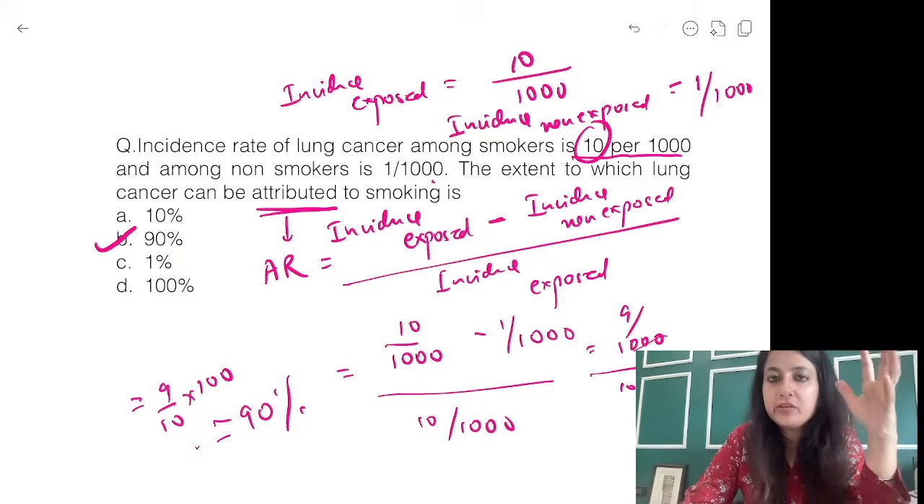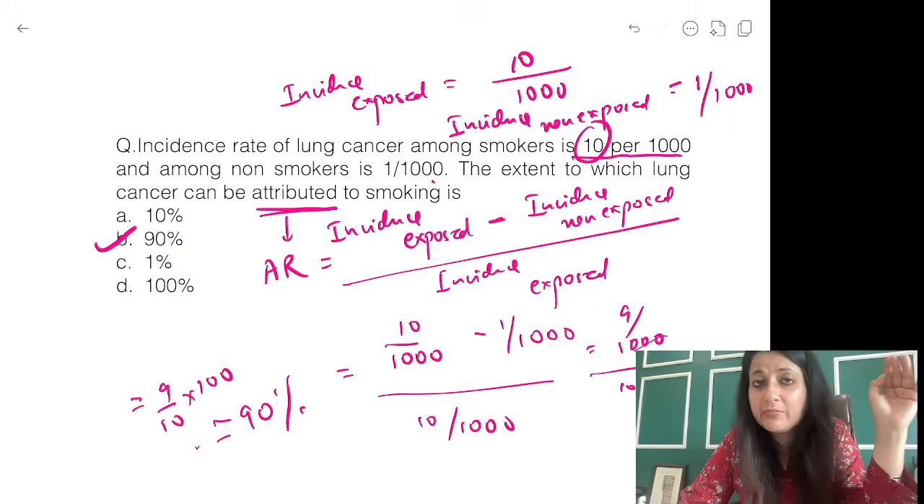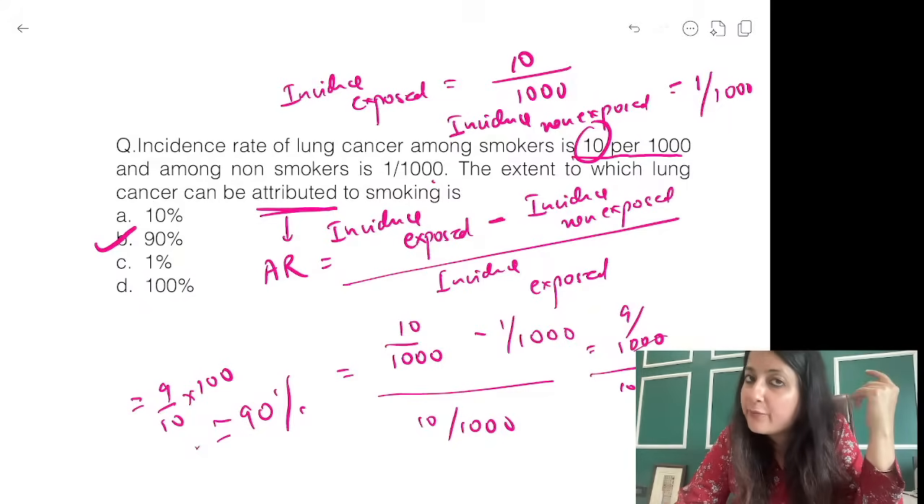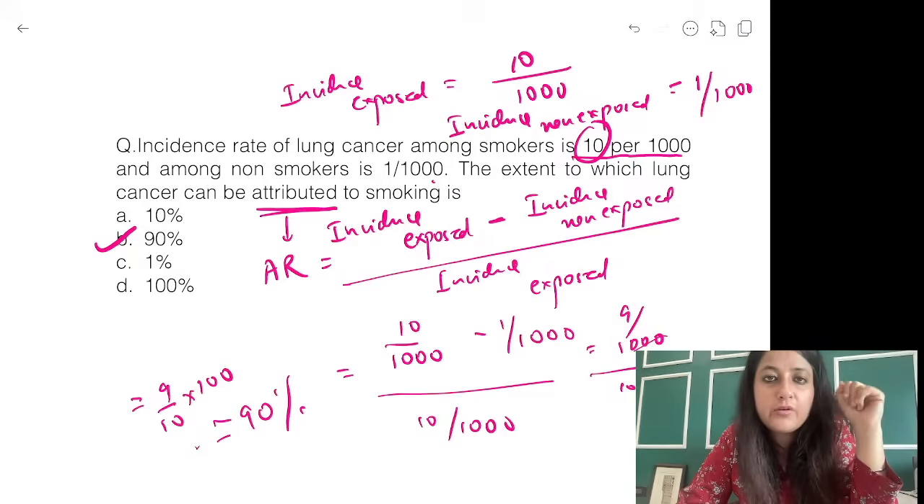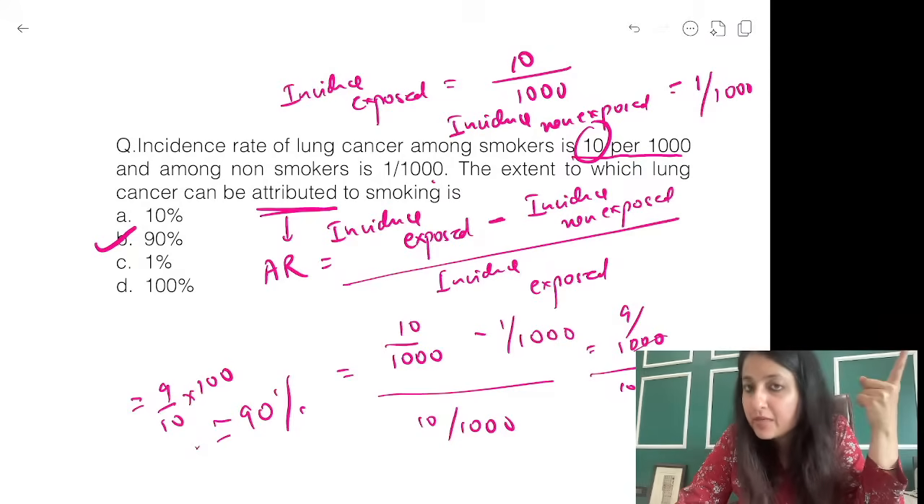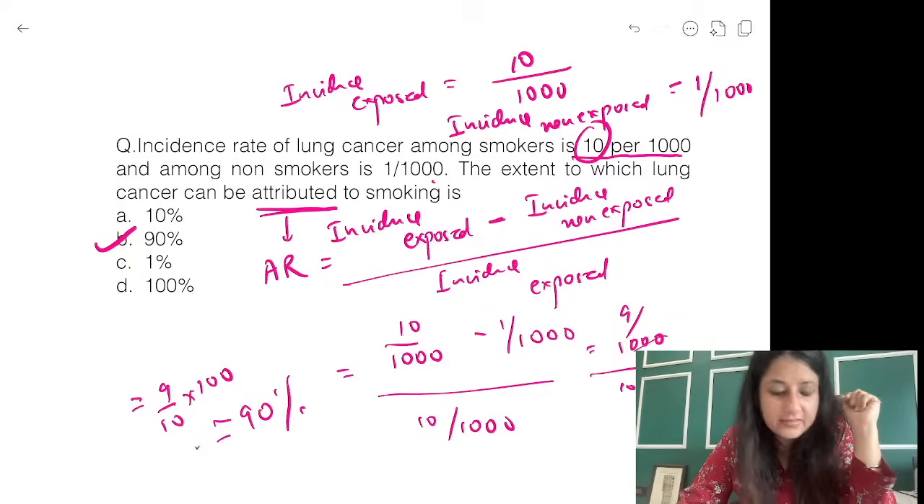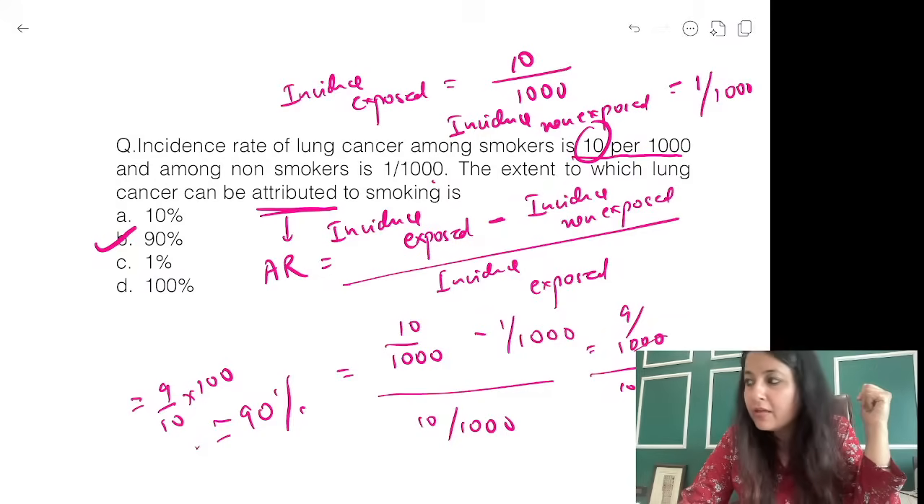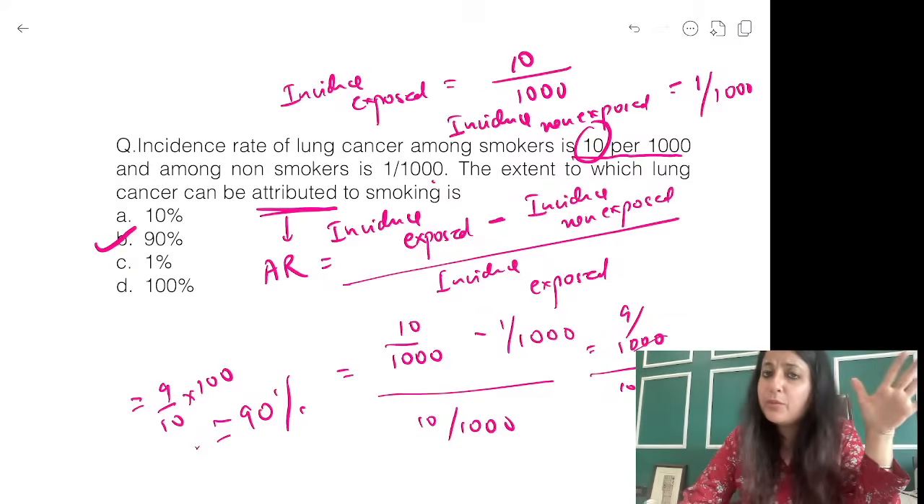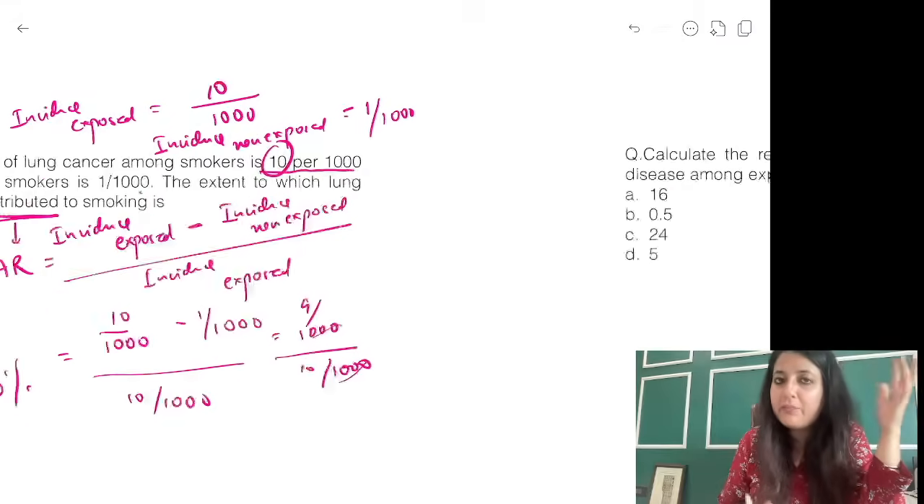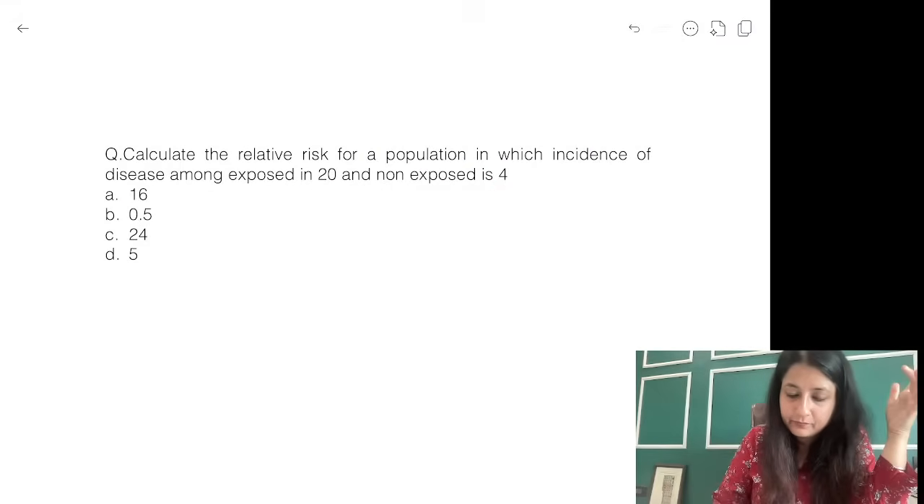Don't get caught thinking, oh, I'll have to make a 2 by 2 table. Not necessary. You just have to figure out what you have to calculate. From here, you had to calculate attributable risk. Remember its formula: incidence exposed minus non-exposed by incidence exposed. That's how you'll be able to do it. Got it? Everybody? Pure maths, though not too much maths.